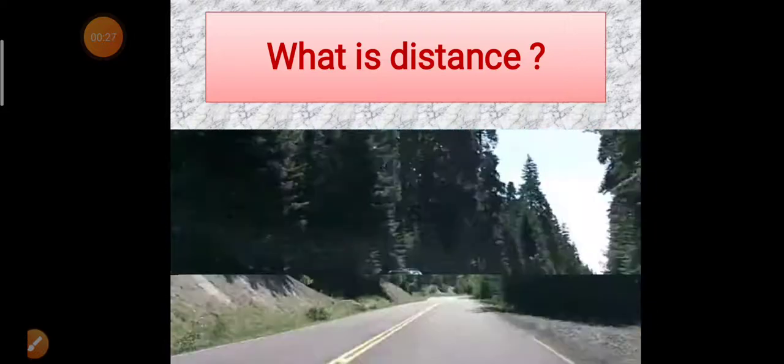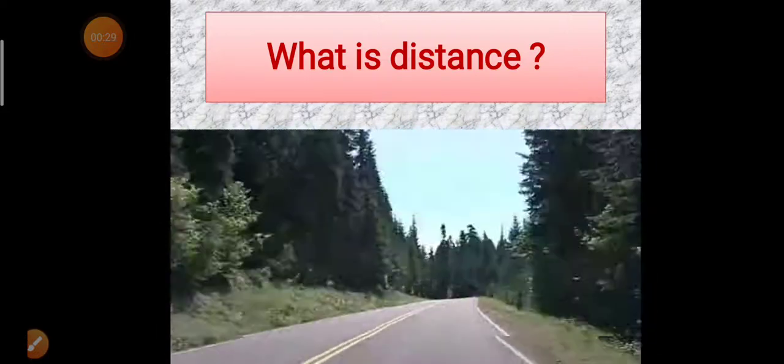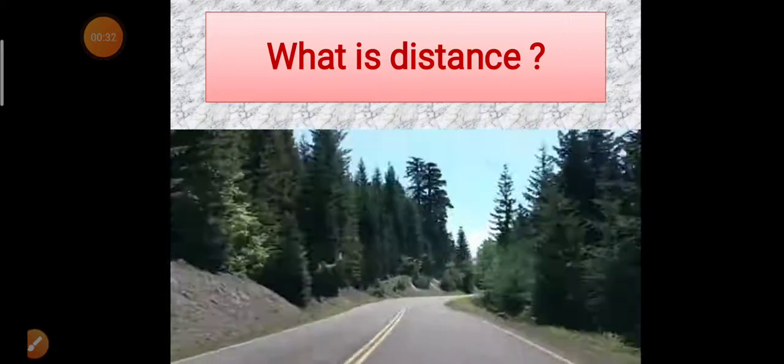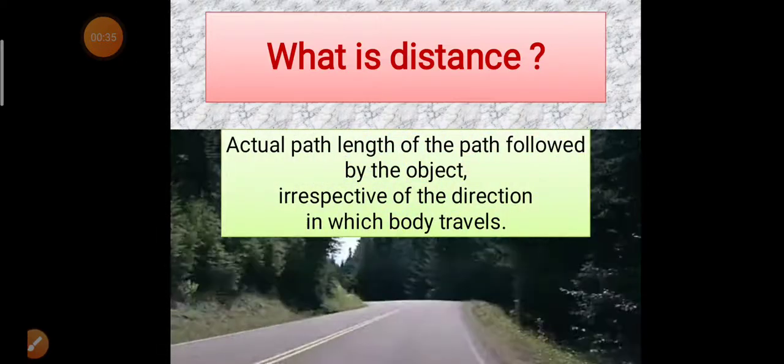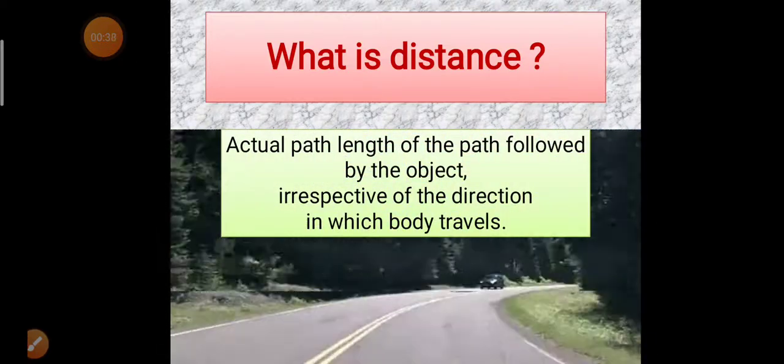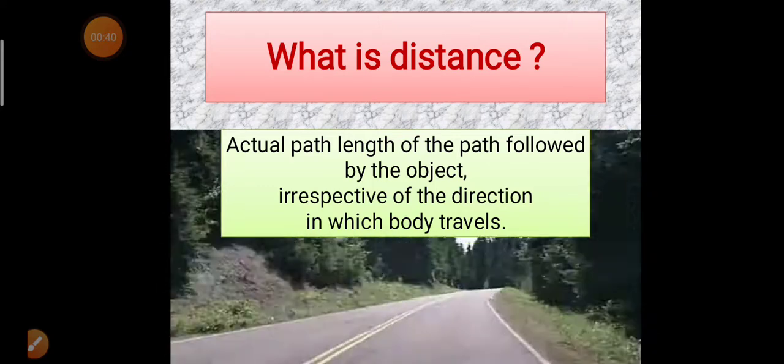I think you already know that, but how can we define distance? Well, distance covered by a moving body is the actual path length of the path followed by the object, irrespective of the direction in which the body travels.